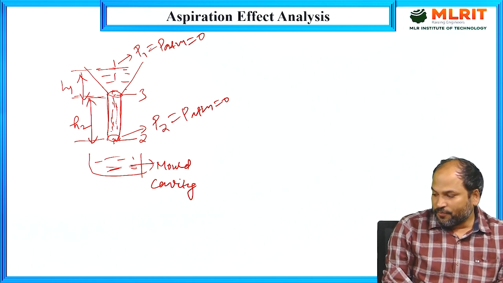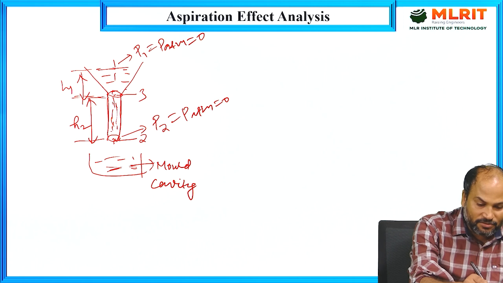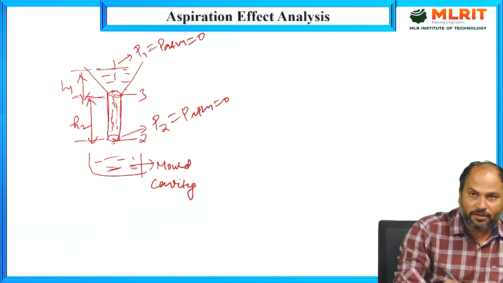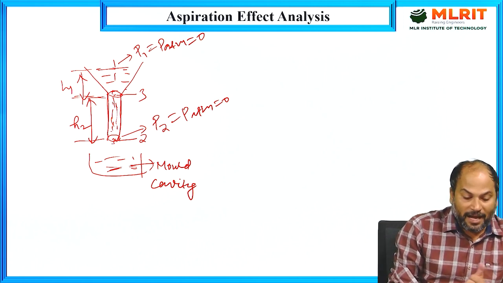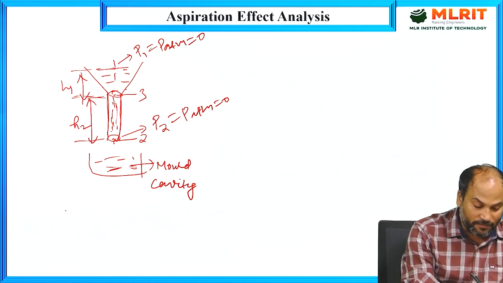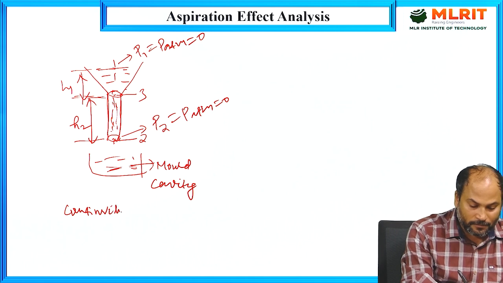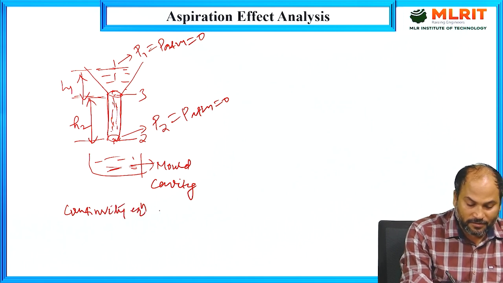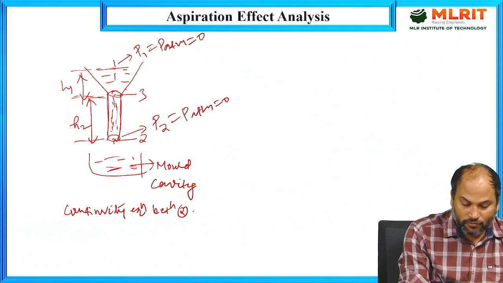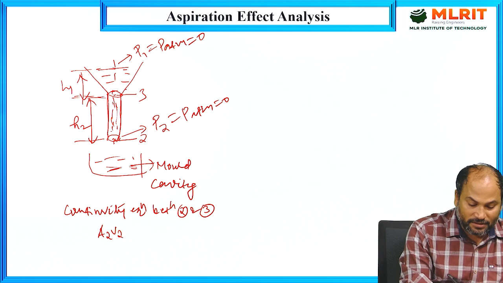Okay, so if we apply Bernoulli's theorem between these two, and as these two points have equal cross sectional area, if we apply the continuity equation between points 2 and 3, we can write area into velocity, that is A2 V2 is equal to A3 V3.